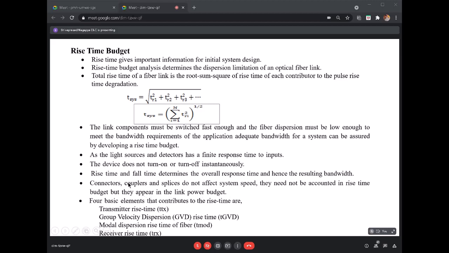See here, your connector losses are not going to affect your rise time budget, whereas they appear in the link power budget that we have discussed. The basic four elements that contribute to the rise time are the transmitter rise time, the group velocity dispersion rise time, the modal dispersion rise time of the fiber, and finally the receiver rise time.